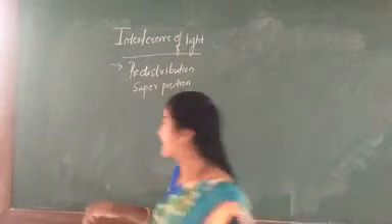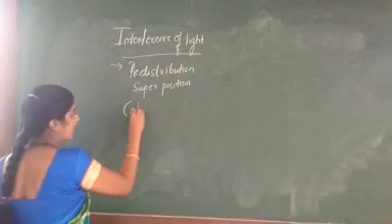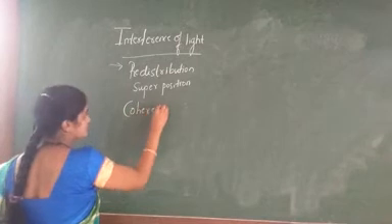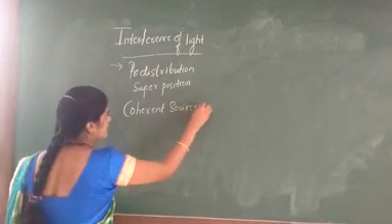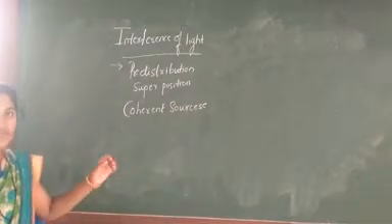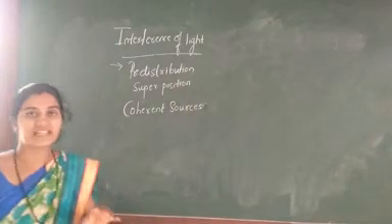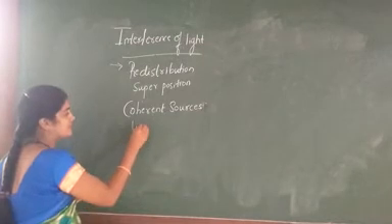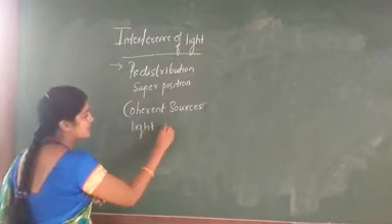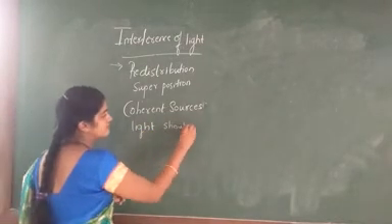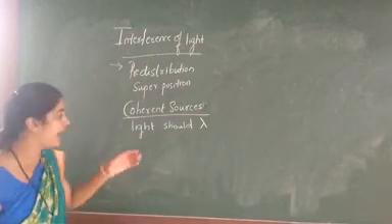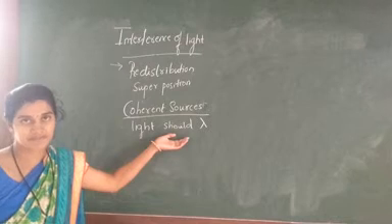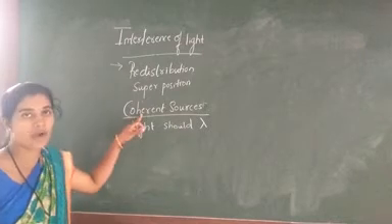In the same way, we have to study the coherent sources. In coherent sources, we are considering that the light should have the same wavelength. If the light has the same wavelength and there is a constant phase difference, we call them coherent sources.